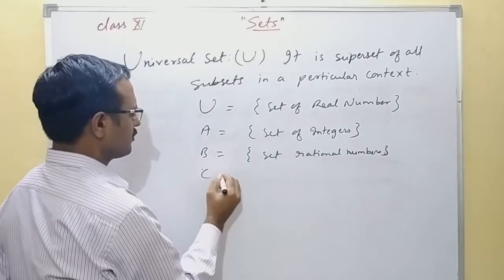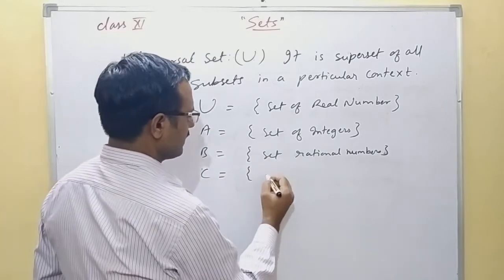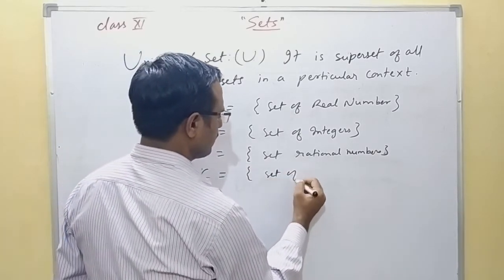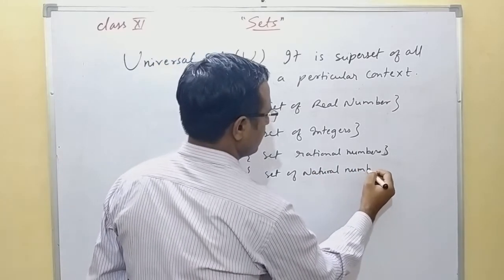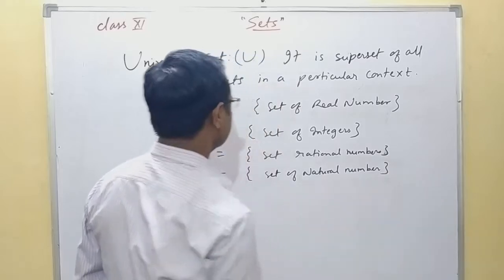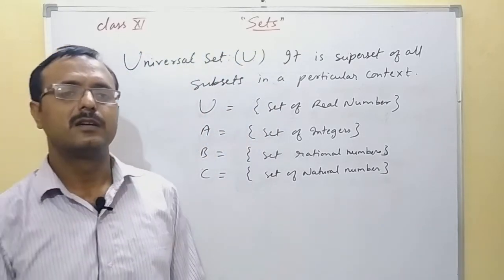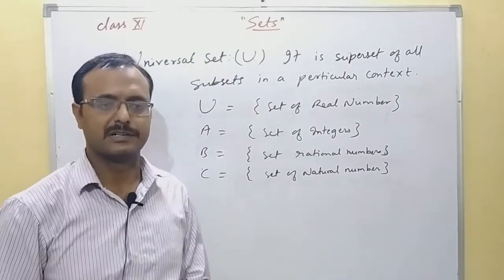You can also have a set of natural numbers. These all are subsets of the universal set.